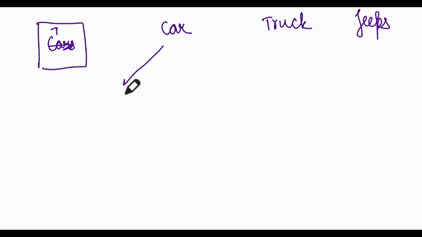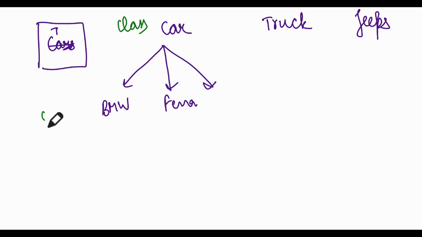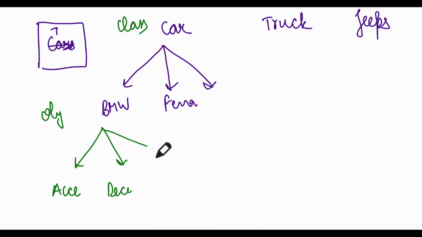Now car can be a BMW, or for example a Ferrari, or any other category. So this is the class, and these are the objects of the class. Now each car can either accelerate, stop or decelerate, or just stand by, depending upon whatever you want to do with your car. So these are your methods. Again, this is the architecture: class, object and method.